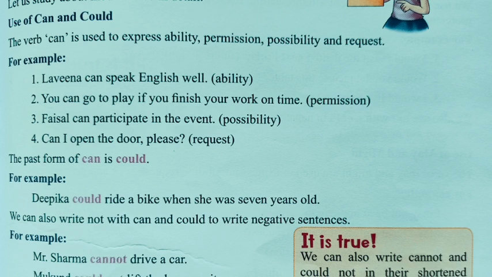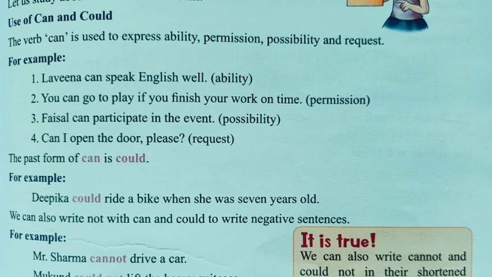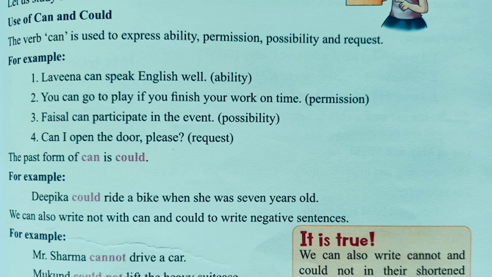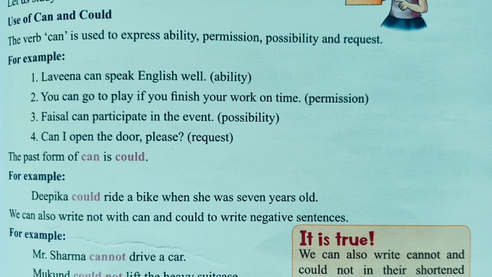If we talk about could, which is the past form of can, let's read out the example of it: Deepika could ride a bike when she was 7 years old. It means again it is telling about the possibility, what she could do when she was 7 years old, which is again a past thing.